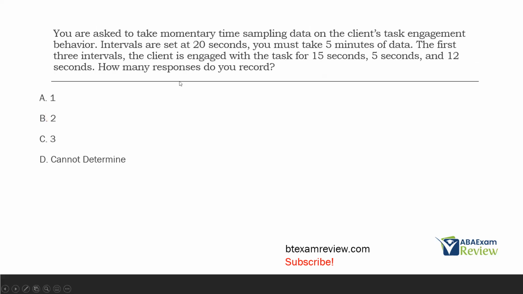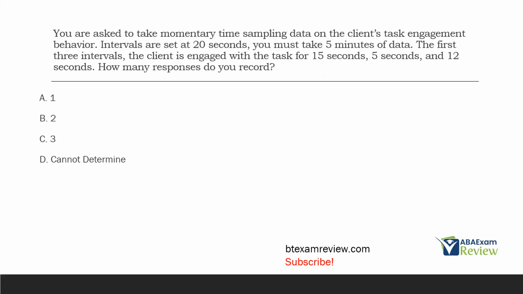You're asked to take momentary time sampling data on the client's task engagement behavior. Intervals are set at 20 seconds. You must take 5 minutes of data. First 3 intervals, the client is engaged with the task 15 seconds, 5 seconds, and 12 seconds. How many responses do you record? Kind of a tricky question, so you've got to be very careful. It's a good lesson in slowing down. Go too quick, and you might miss it. Make sure you understand what the question is asking.